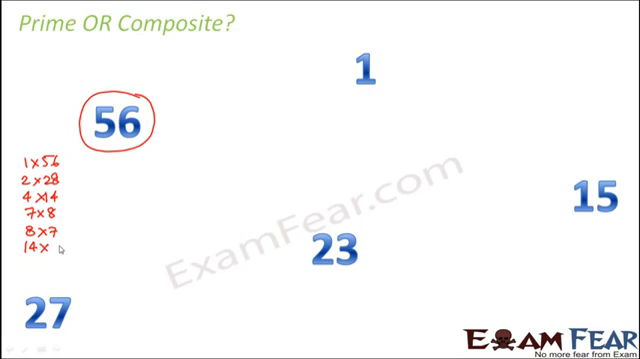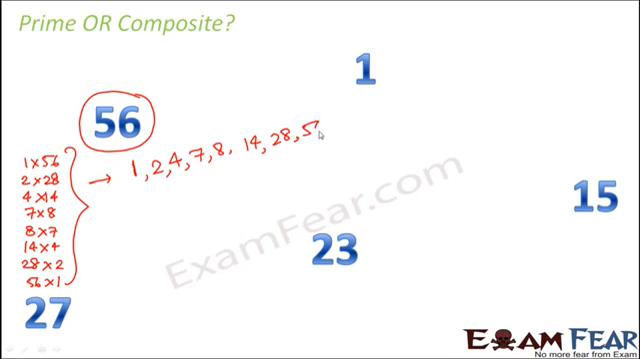Then 14 into 4 is 56. 28 into 2 is 56. And 56 into 1 is also 56. So considering these, we can say that it has multiple factors. So how many factors does it have? 1, 2, 4, 7, 8, 14, 28 and 56. So it has 1 and the number itself. Besides that also it has so many factors. So it has more than 2 factors. Therefore it is a composite number.